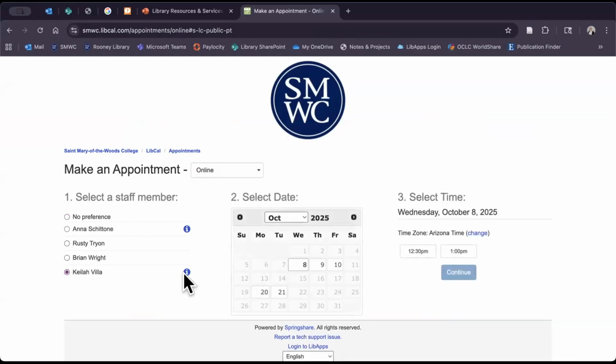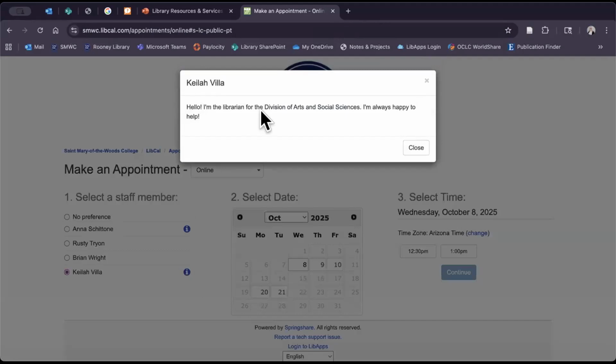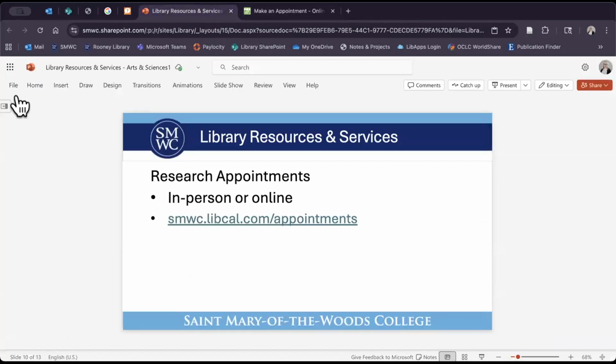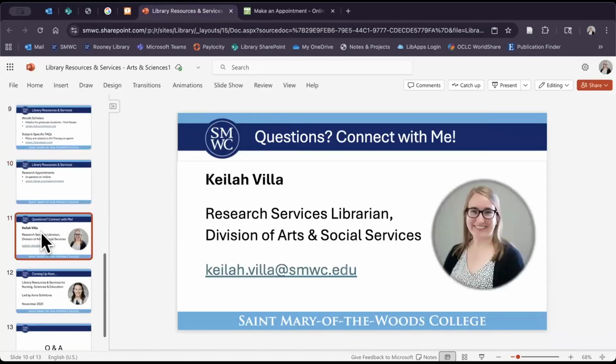And you'll see my name right here, and you can actually verify right here that I am the division. I work with the Division of Arts and Social Sciences. So I would be the best contact if you are looking for help related to these classes. Of course, anybody would be happy to help you, but this is the division that I'm assigned to, and so I might be the best contact for that.